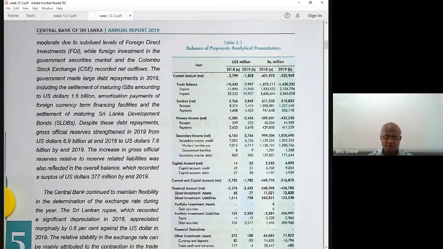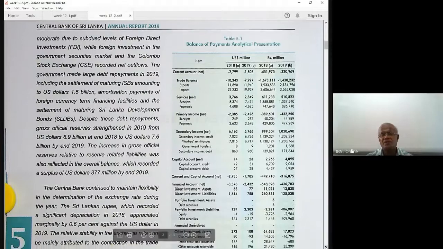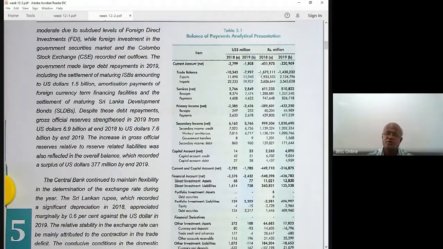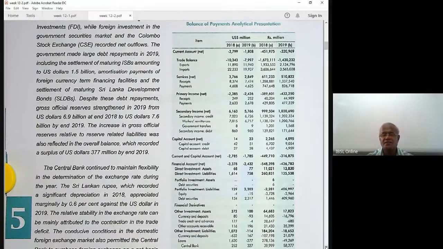Okay, now COVID will affect exports. COVID will affect worker remittances. So you have to know. But now there's a box article in this chapter. I want to read this box article also. Right, okay. These are about the sub accounts. I will go to the balance of payments overall account. You have the various sub accounts. We have some idea about sub accounts. Some sub accounts have a surplus, some have a deficit, right? Again, you should be able to explain and analyze the COVID impact on these sub accounts.